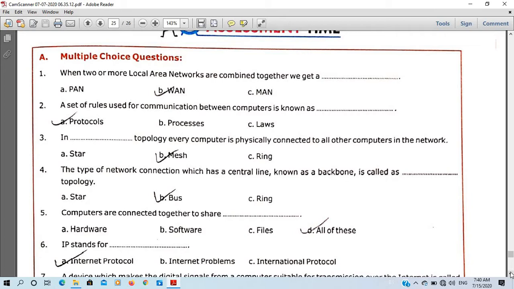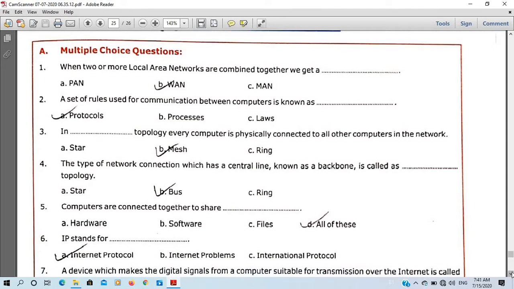The type of network connection which has a central line known as backbone is called blank topology. So the type of network in which the central line is there is known as bus topology. It was studied very first.